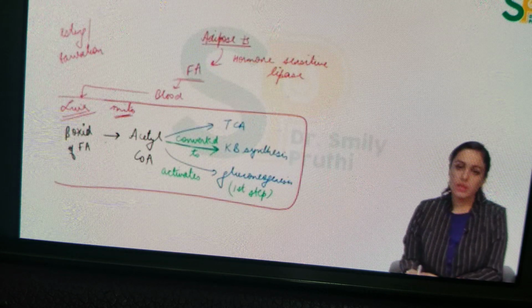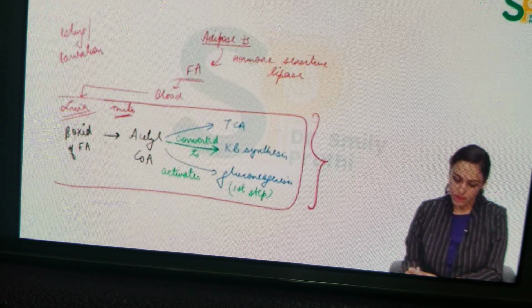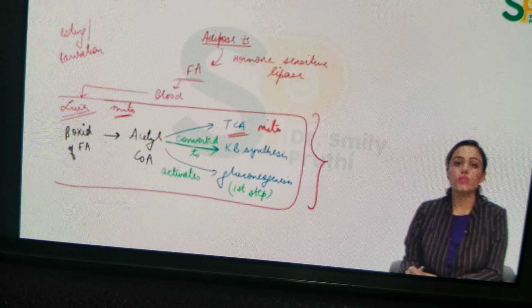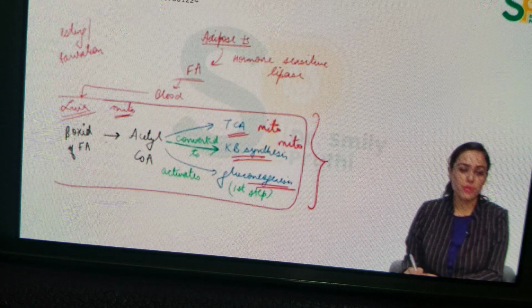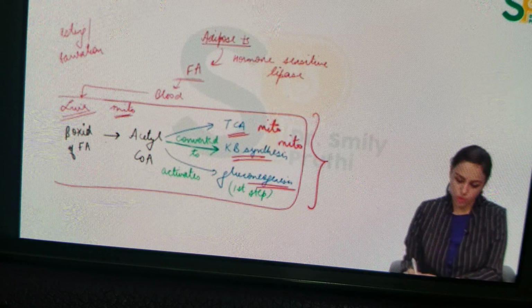Now let's see the compartment here. I told you I'm talking of mitochondria of liver cell. We know TCA occurs in mitochondria. Ketone body synthesis, I told you, is a catabolic pathway, so any catabolic pathway occurs in mitochondria. Then gluconeogenesis, I told you, occurs in both mitochondria and cytoplasm, but it starts from mitochondria. So obviously the first step of gluconeogenesis will be occurring in mitochondria.